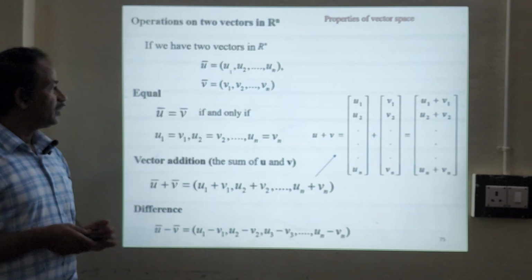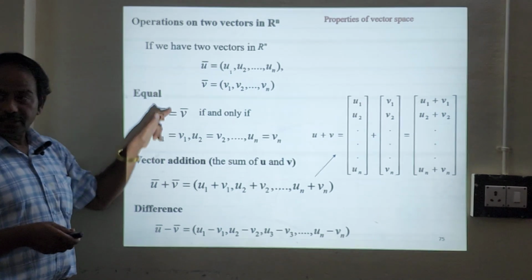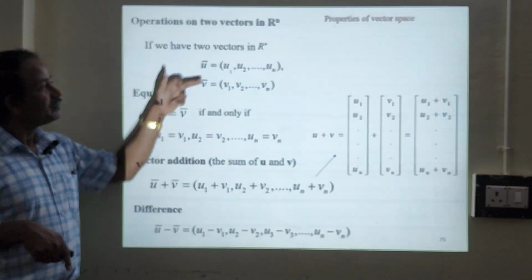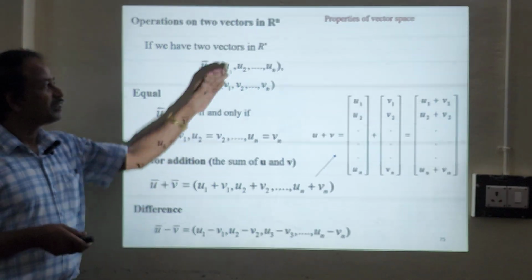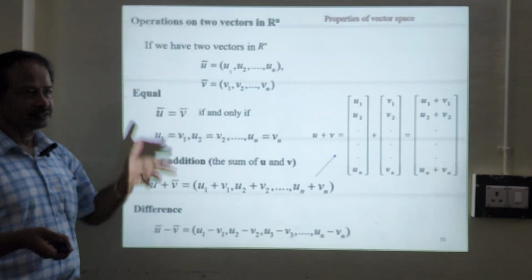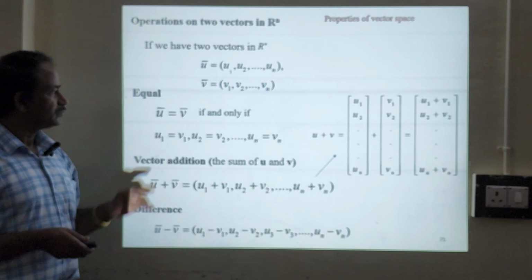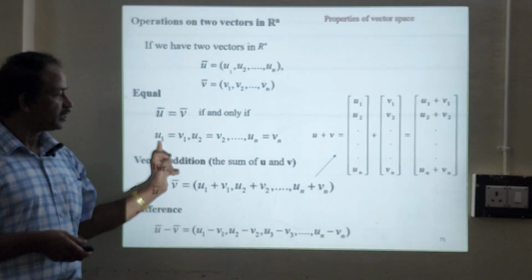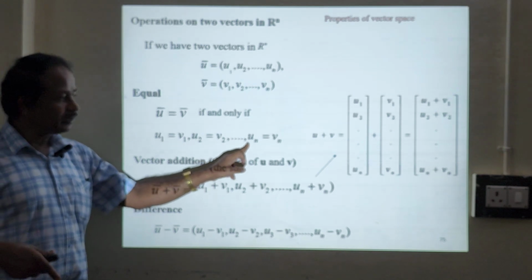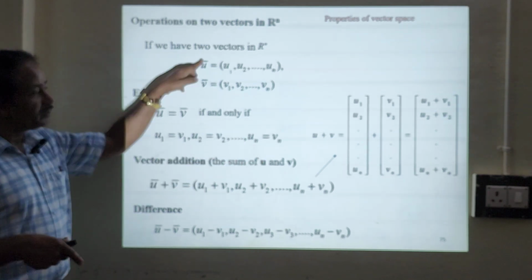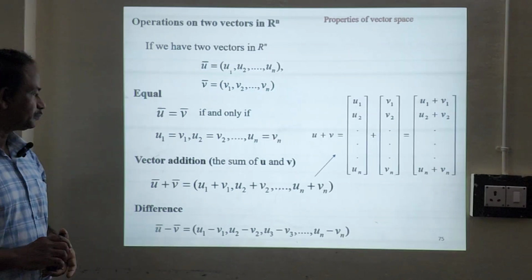Suppose. Then these two vectors are equal, provided their components are equal. If the components are equal, u1 equals v1, u2 equals v2, un equals vn, then we can say that these two vectors are equal.